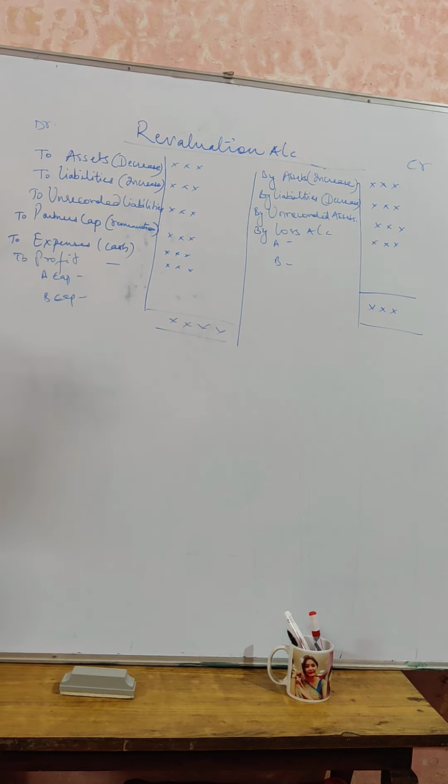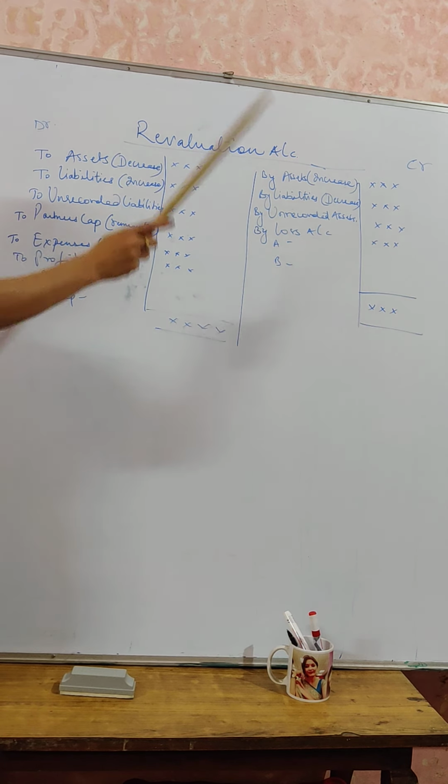Any remuneration paid to a partner will be a liability of the firm towards the partner, that has to be debited. Any expenses paid, that again will be debited. So all these things we are going to record towards the debit side, okay, as these result in losses.